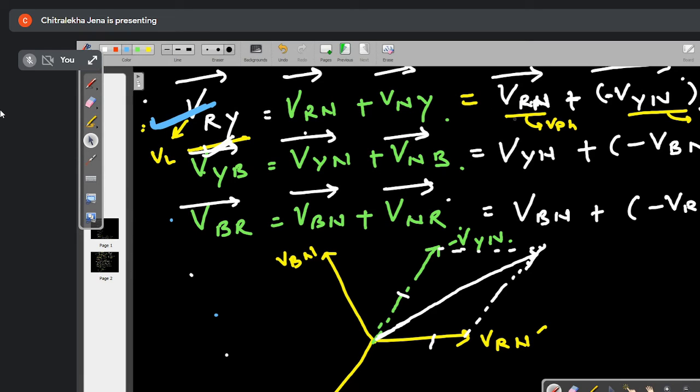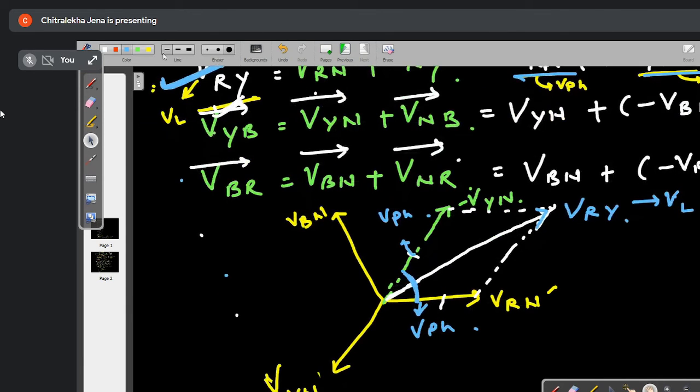So VRN plus minus of VYN is equal to how much? This one is your VRN, addition. Right. This is your VRY. Understood? So this is my line voltage, VL. This one is your phase voltage, V phase. This one is also the phase voltage, V phase. This angle is how much? How much degree is this angle? Tell me. 60 degree. Very good. So this angle is your 60 degree. This angle is your 30 degree, right?